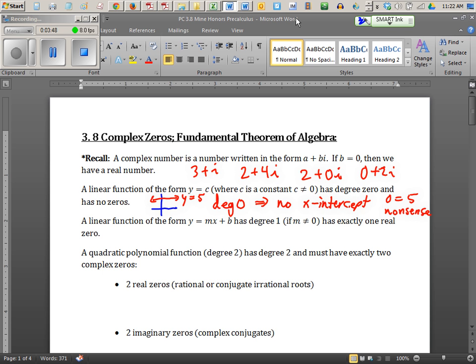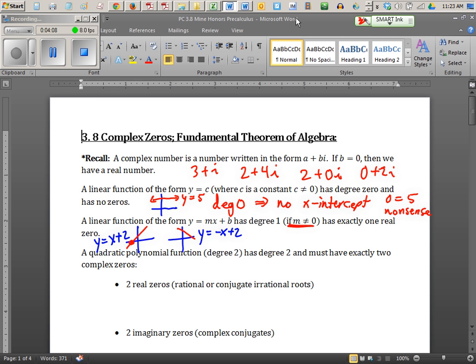A linear function of the form y equals mx plus b. So I'm talking about lines like this one, or maybe it's going down like this, but the slope is not 0. It says right here, the slope is not 0. What do you notice about these? This might be, for example, the line y equals x plus 2, and this might be the line y equals negative x plus 2. But what do you notice about both of them?